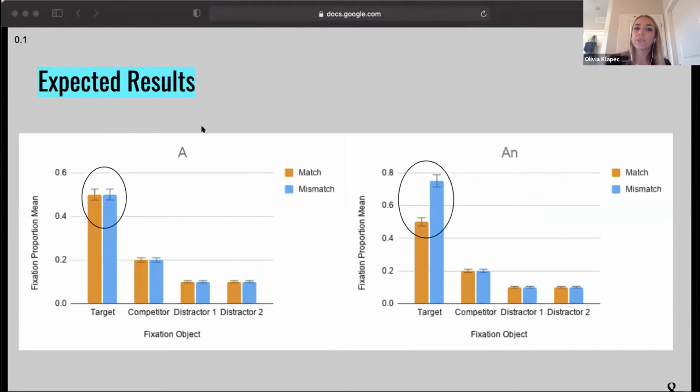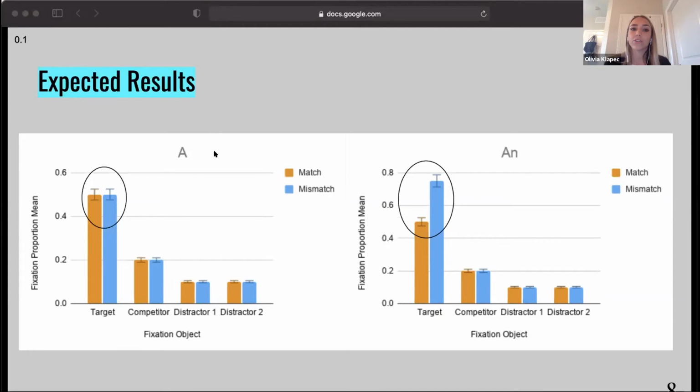So as an example of the results of the expectations of the informative versus non-informative articles, here the x-axis shows the fixation objects from the display, the y-axis is the proportion of fixations to each object, the orange bars represent the match display, the blue bars represent the mismatch display, the left panel shows the data for article "a," and the right panel shows the data for article "an."